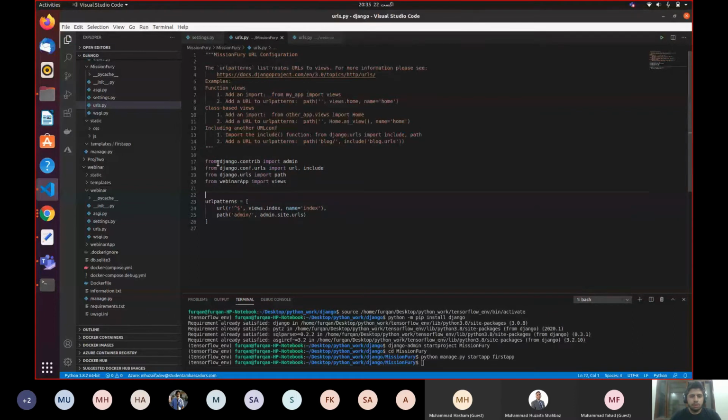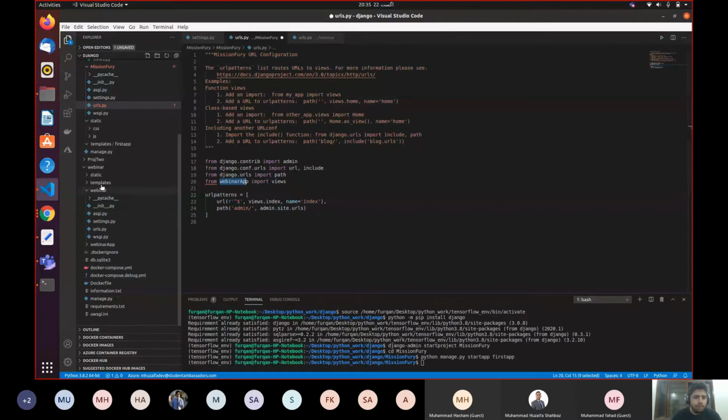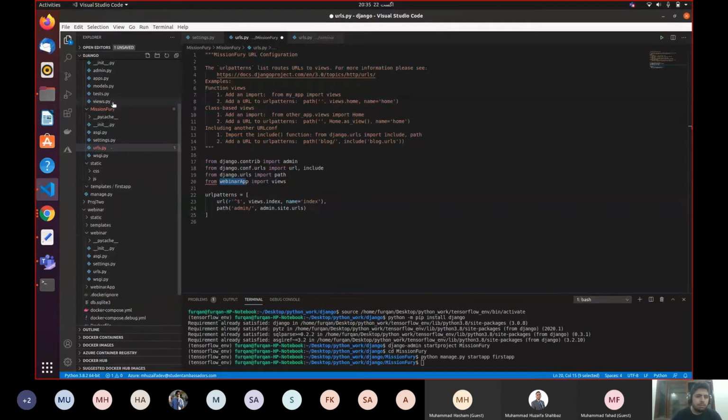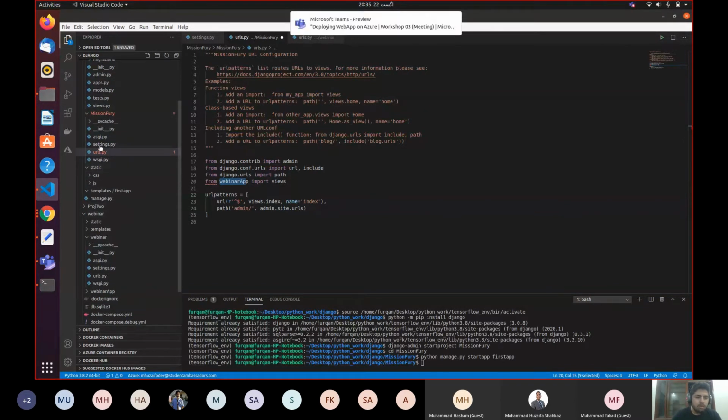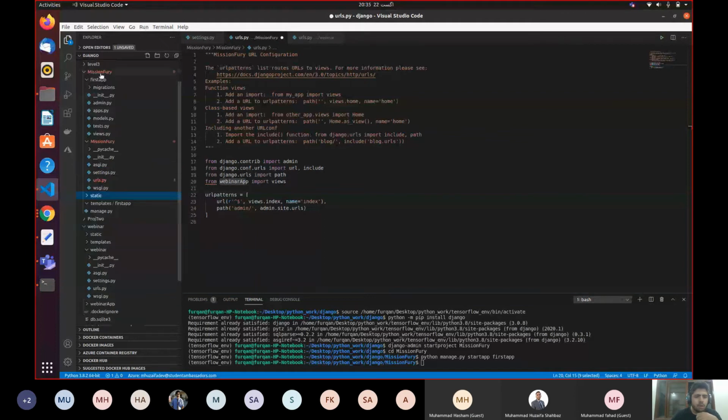All right, so why is it giving me an error? From webinar app import views. My app name is not webinar app. Its name is first app. So you can see our app name is, where is it? In the static folder, let me narrow it down. Yeah, our app name is first app over here.